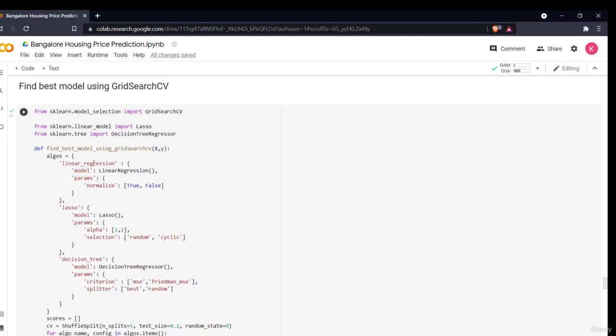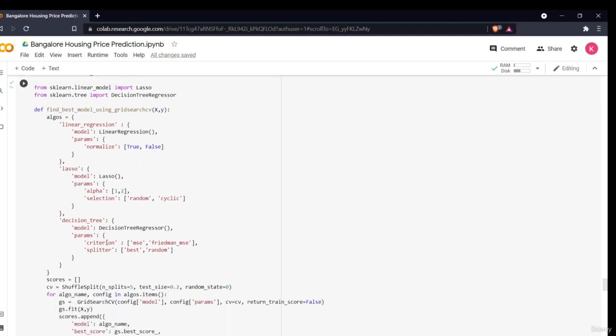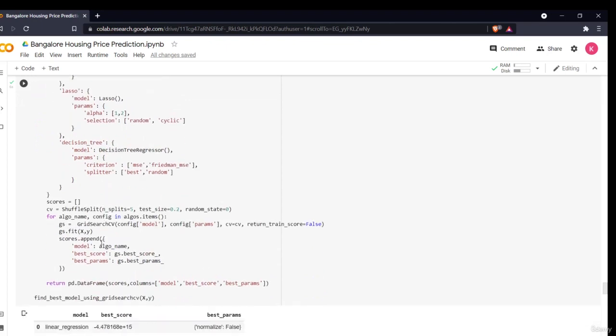Then I am defining a function, find best model using grid search CV. I am defining a function and passing my x and y. I have first defined my configuration for linear regression, lasso and decision tree. So I have defined all the different parameters. For linear regression I have given the normalize parameter as true and false. For lasso regression I have given different alpha values and selection values. For decision tree I have given different criterion and splitter values. This is a very simple code. It may look long but it's very simple.